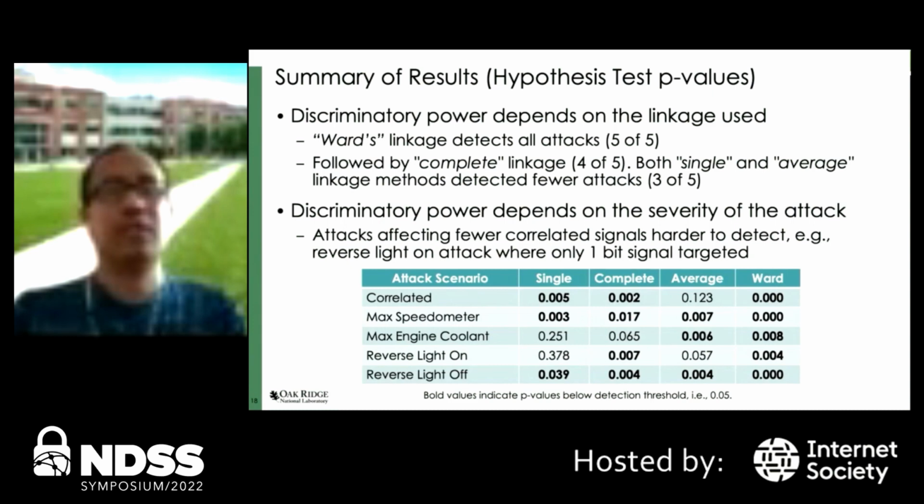Also, we found that the discriminatory power depends on the severity of the attack, and that means that attacks affecting fewer correlated signals are harder to detect. For example, the reverse light-on attack, where only one bit signal is targeted, was the most difficult to detect by our framework.